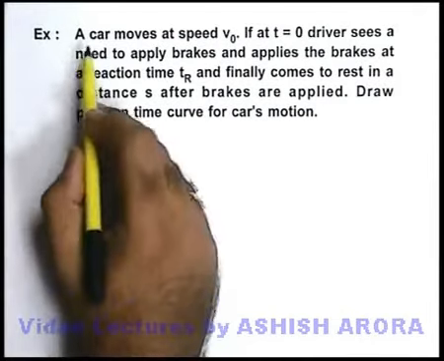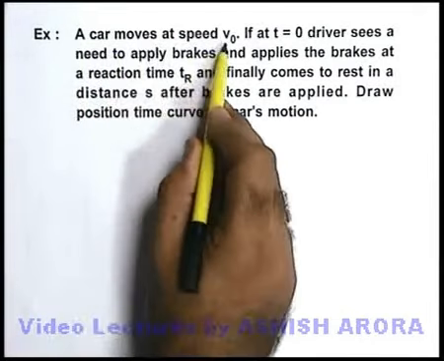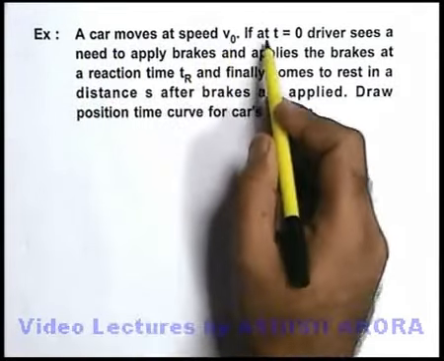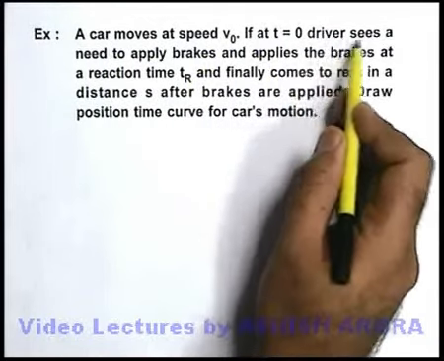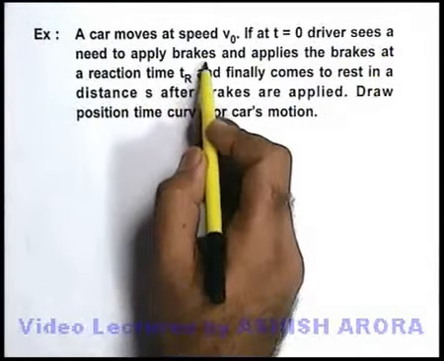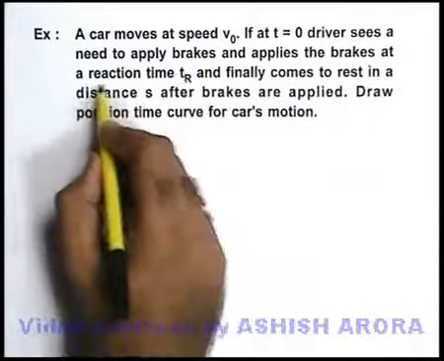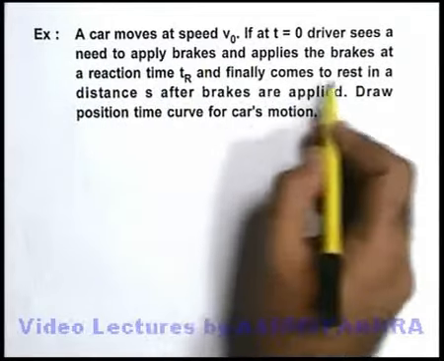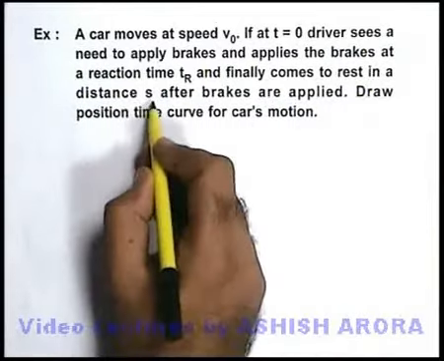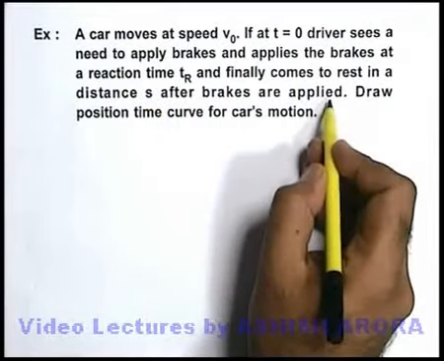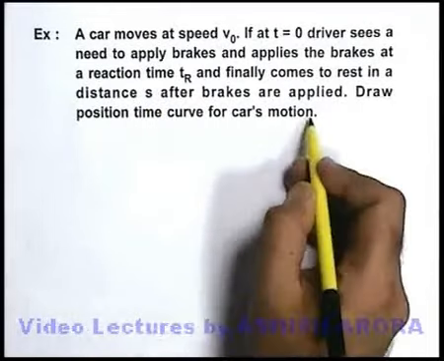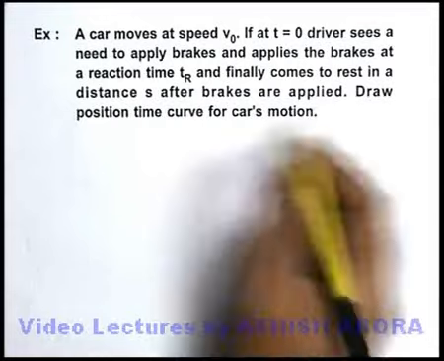In this example, we are given a car which moves at a velocity v0. If at t equal to 0 time, the driver sees a need to apply the brakes and applies the brakes after a reaction time tr, and finally comes to rest in a distance s after the brakes are applied. We are required to draw the position time curve for the car's motion.